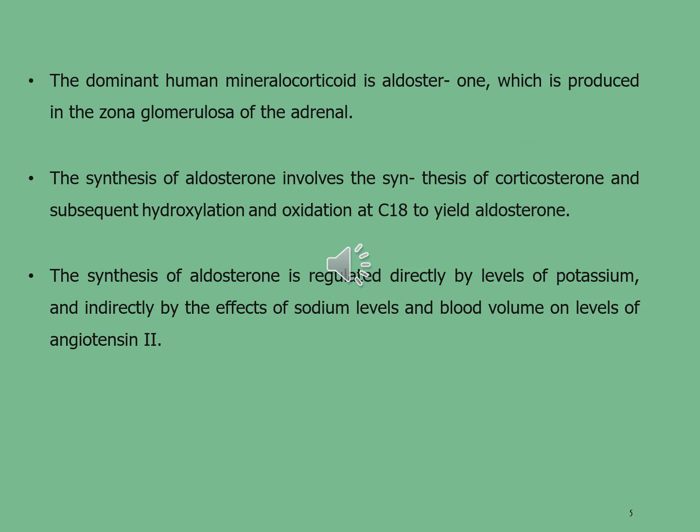The dominant human mineralocorticoid is aldosterone, which is produced in the zona glomerulosa of the adrenal cortex. The synthesis of aldosterone involves the synthesis of corticosterone and subsequent hydroxylations and oxidations at carbon 18 to yield aldosterone. The synthesis of aldosterone is regulated directly by levels of potassium and indirectly by the effect of sodium levels and blood volume on levels of angiotensin II.